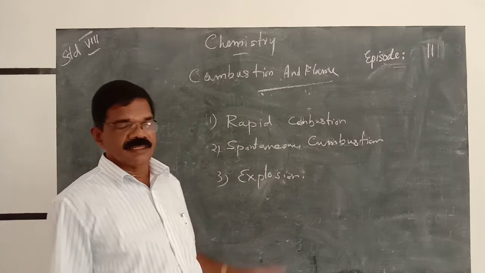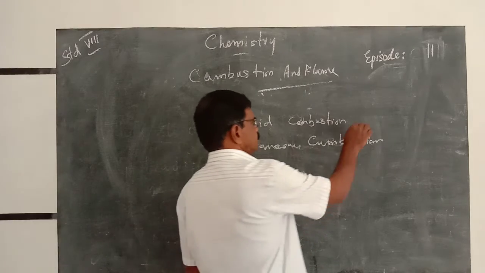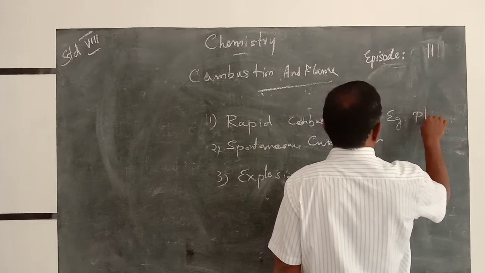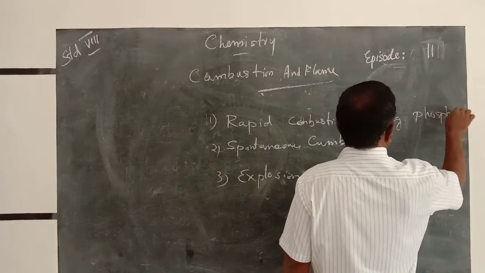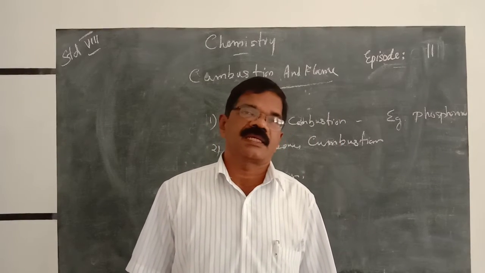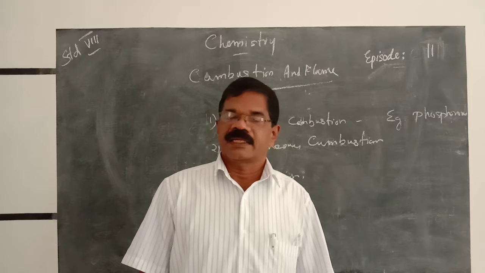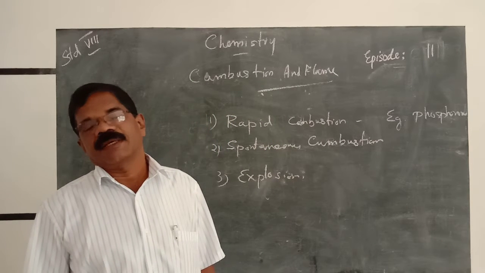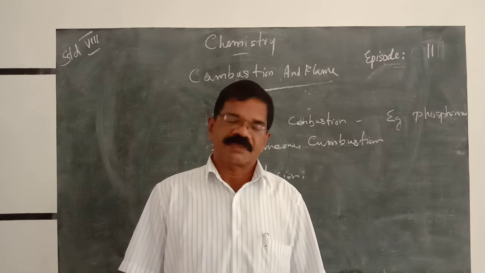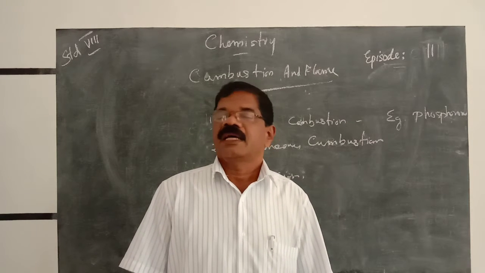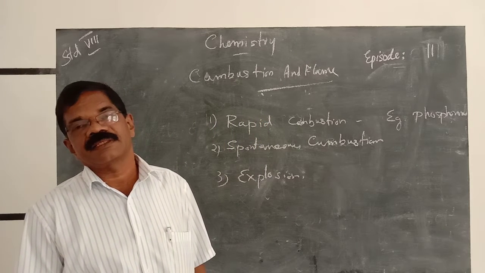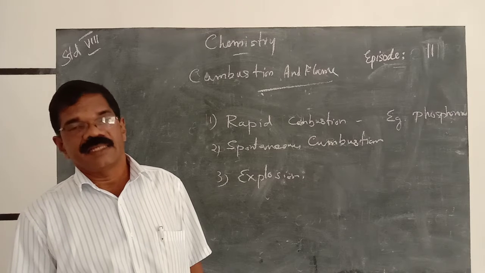Certain materials like phosphorus. Phosphorus, its ignition temperature is 30 degrees centigrade. So at a normal atmospheric temperature, if we place it in the atmosphere, it automatically burns because its ignition temperature is 30 degrees centigrade.